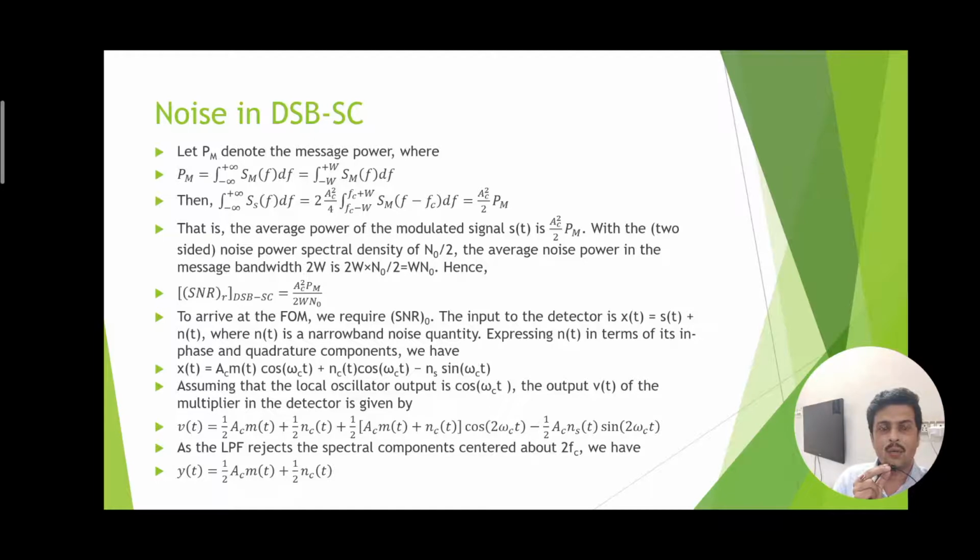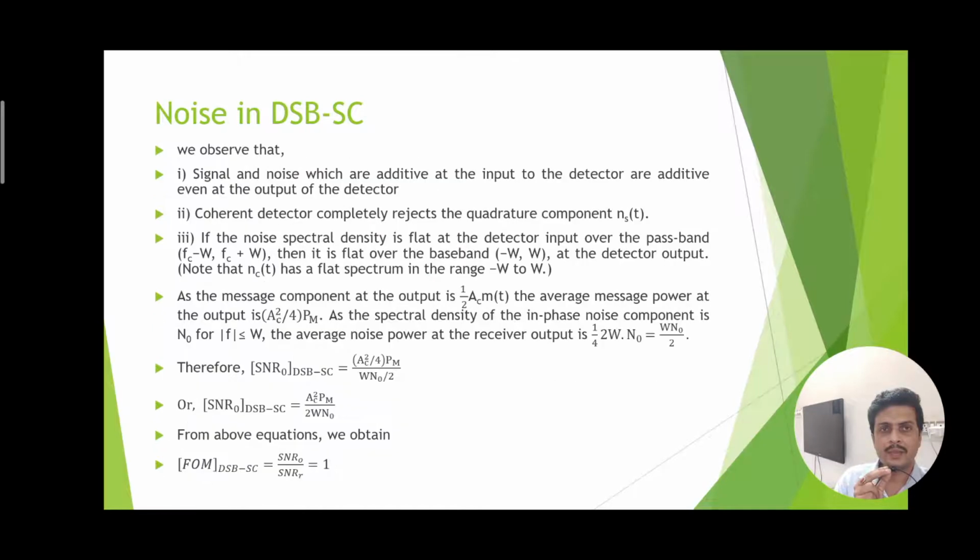Therefore, we can adjust the scale factor to unity so that the original signal power can be resolved at the output of the DSB-SC demodulator. Now, the signal to noise ratio at the receiver input and the signal to noise ratio at the receiver output both are calculated separately. And for the DSB-SC, it has been shown that the figure of merit is equal to 1.